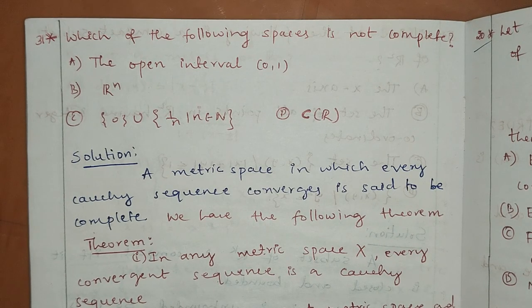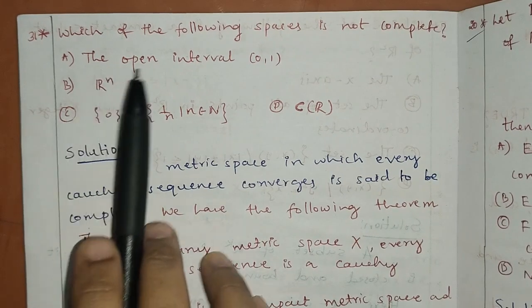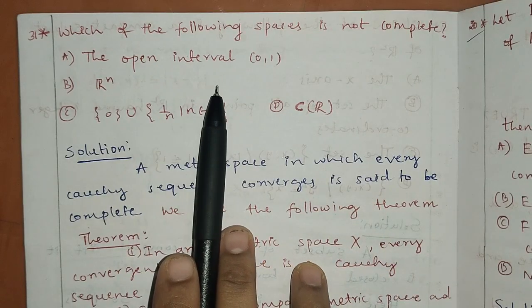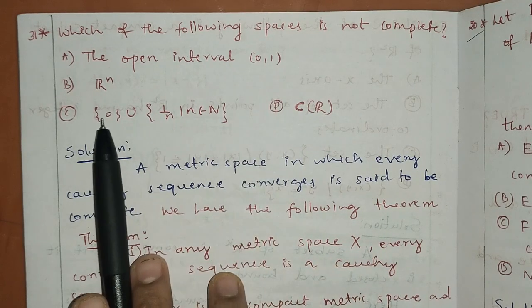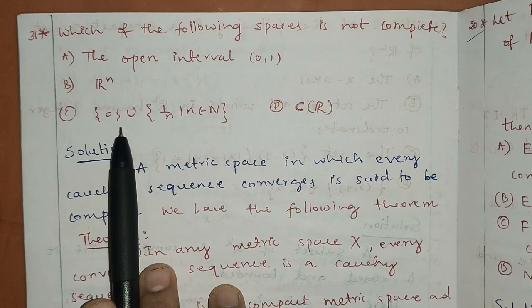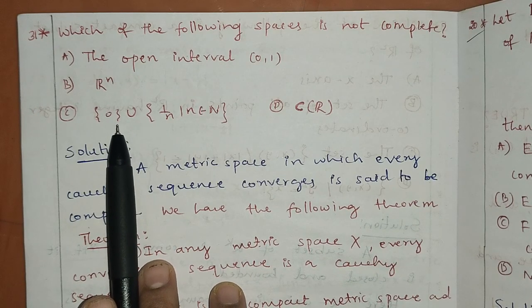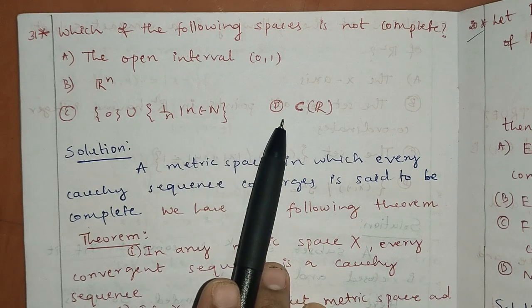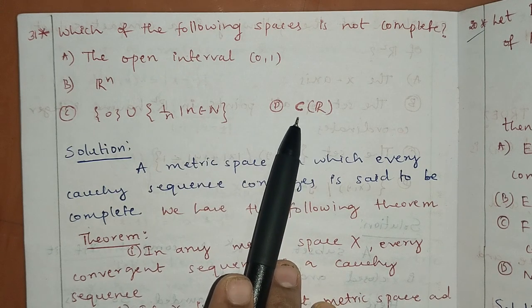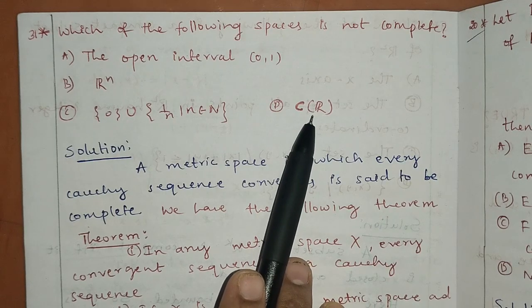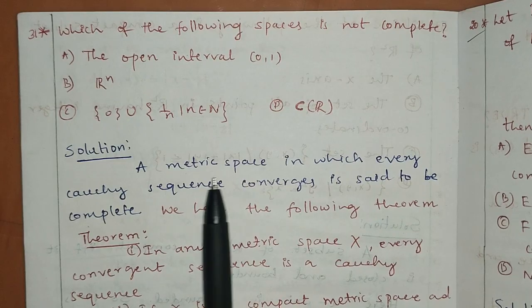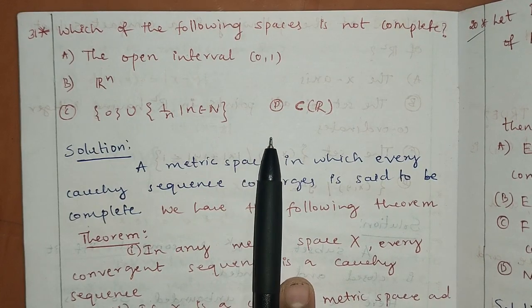Today in this video I am discussing some questions from real analysis. First question, which of the following spaces is not complete? Option A, the open interval (0, 1). Option B, R^n. Option C, the singleton set {0} union the set of all 1/n such that n belongs to N. Option D, C(R), that is the set of all continuous functions on the real line. Okay, so we have to check which one is not complete.